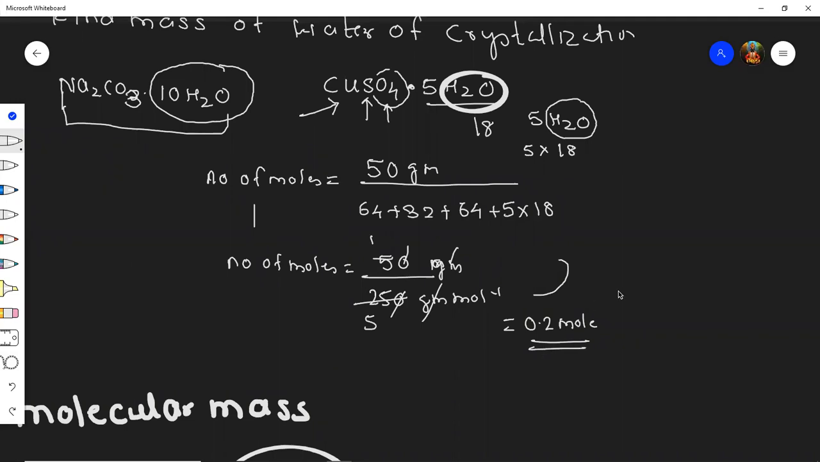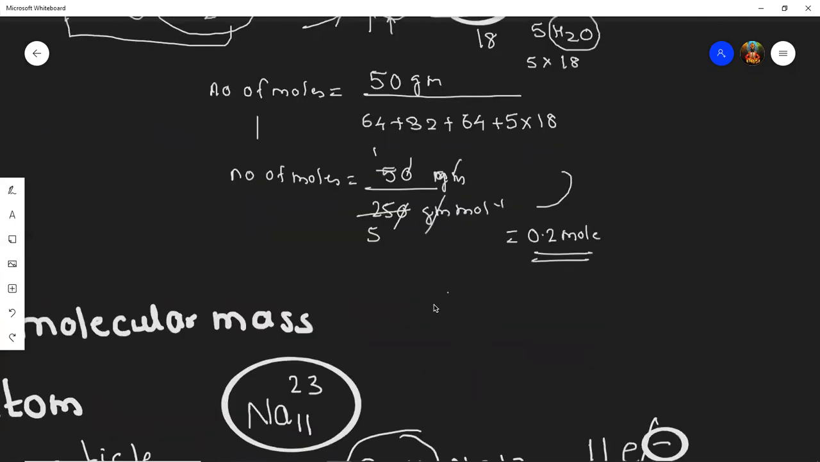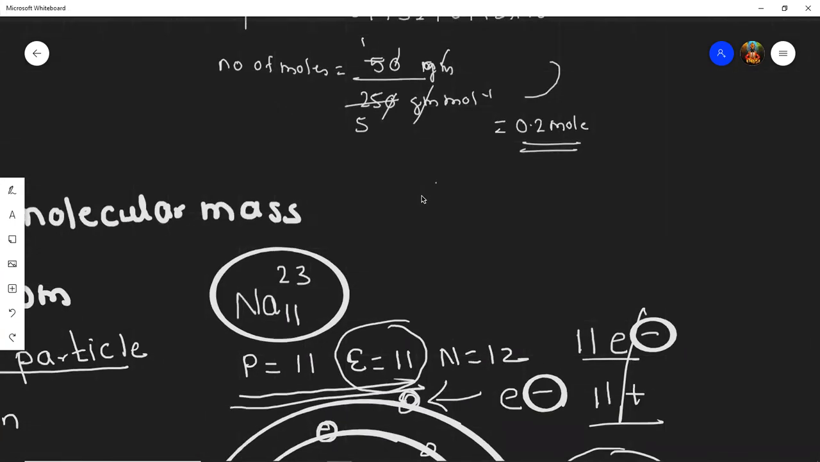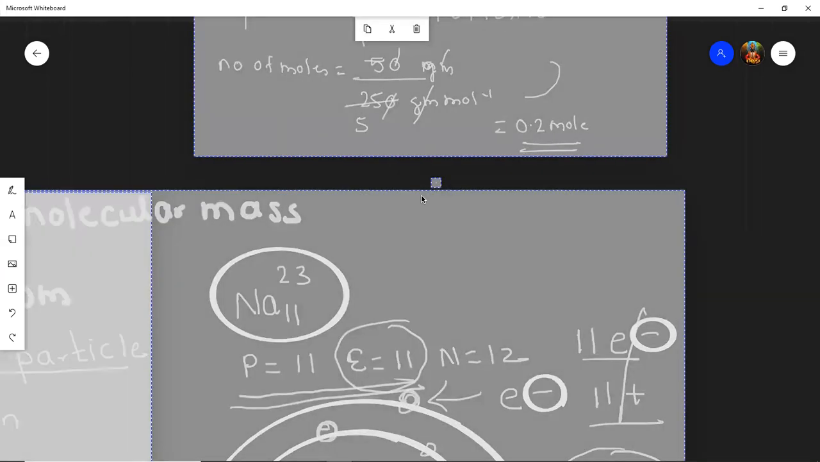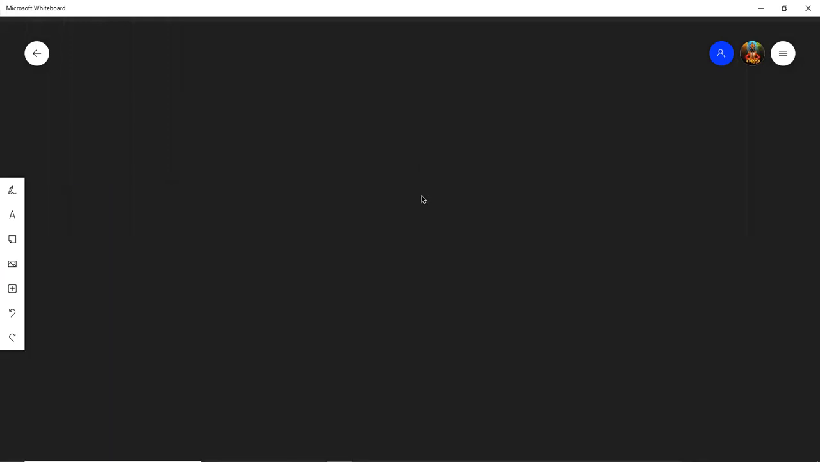Now, students, what is asked? It is asked mass of water of crystallization. Mass of water of crystallization. Now, see here what I am doing. We'll solve first. We have found its mole. Okay, so see here. We got students, we got number of moles. It is 0.2 moles, correct?